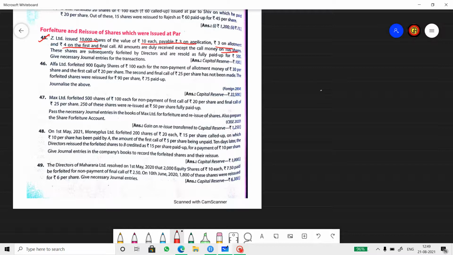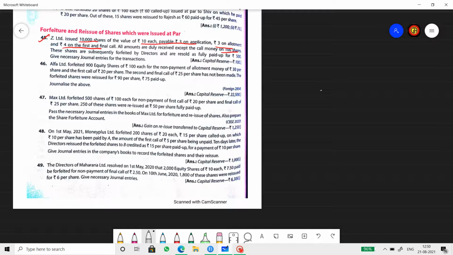So here a shareholder has made a default in the payment of call money and 100 shares were forfeited, and it was subsequently resold for a lump sum of 500 rupees. So let's see how to pass the journals for this now. I'm not going to do the journals for any other stage. I'm going to do it only for forfeiture and reissue today. So this is forfeiture of shares issued at par.